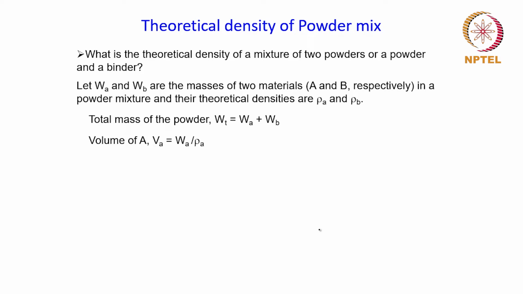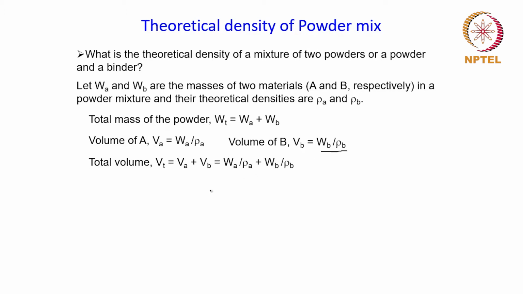Similarly, the volume of B will be given by the respective mass divided by the density. So the total volume is Va plus Vb, and in terms of the mass and the densities, it will be equal to this.